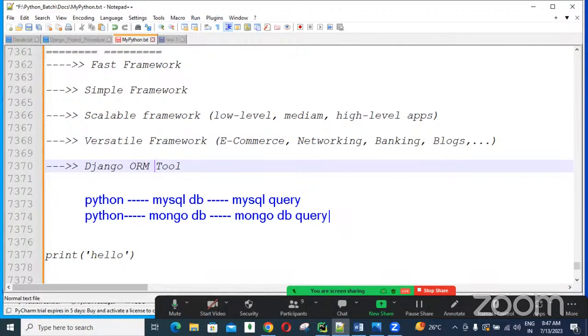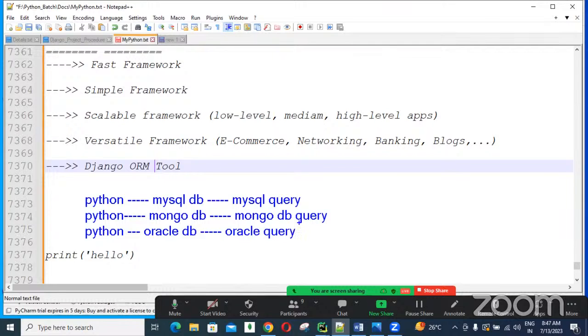Python to Oracle, then Oracle related SQL queries are required to be written.